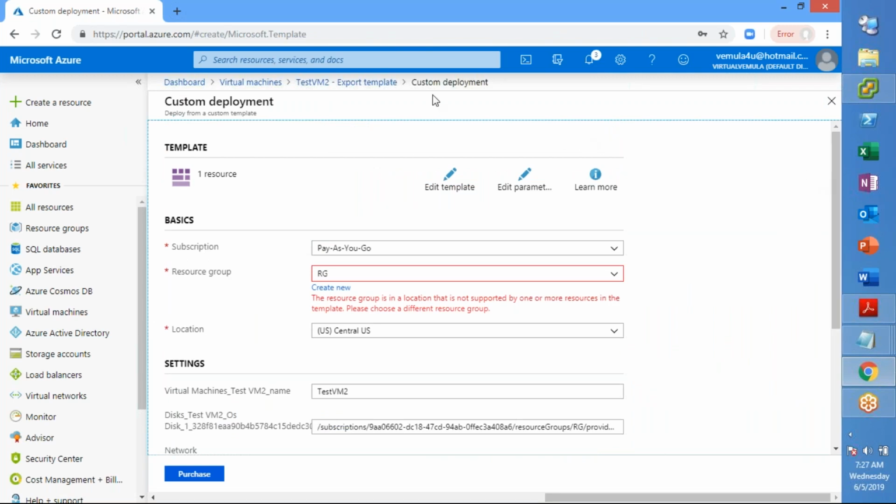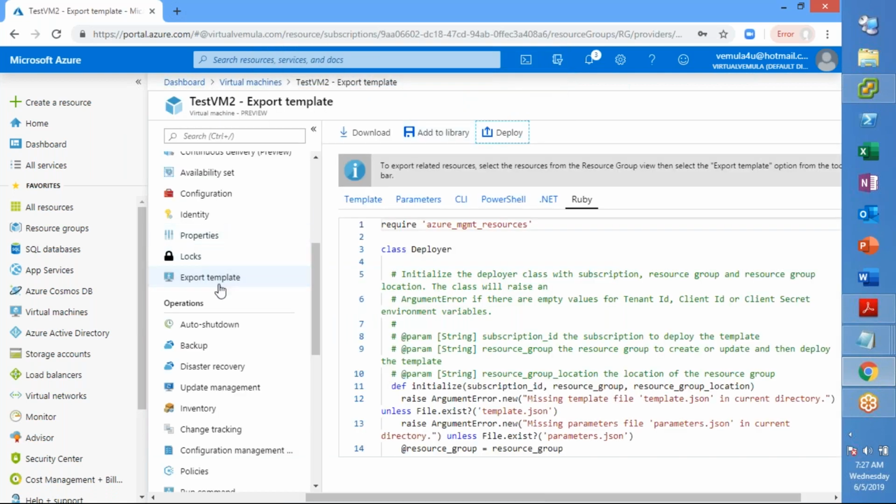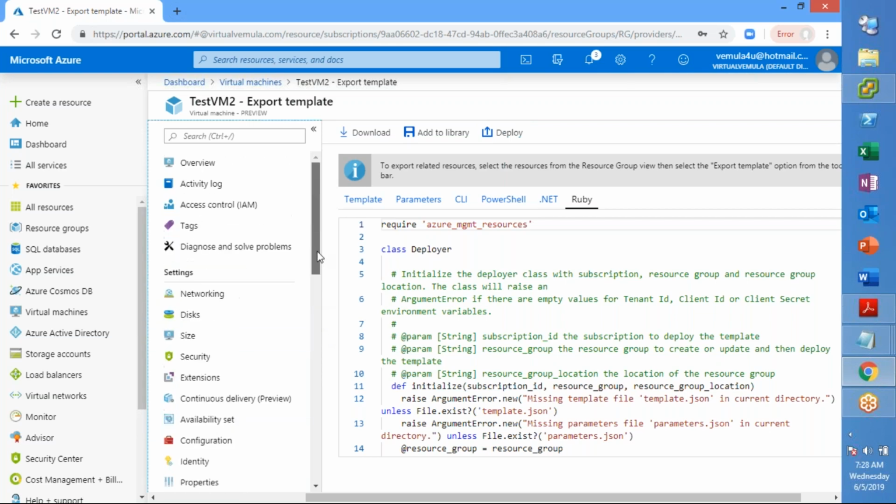So likewise, you can deploy virtual machines using the template that you have here. Of course, if you want to copy this and write your own code, you can also do that, right? But this template option is helpful for those types of situations. Okay, so this is about the templates.